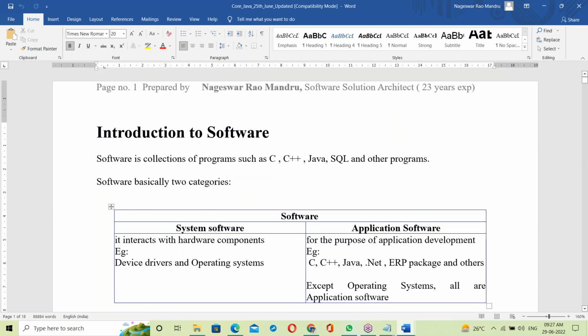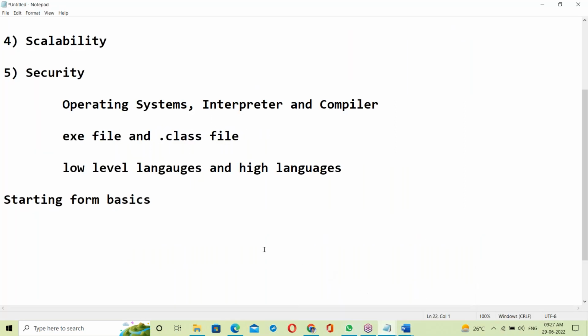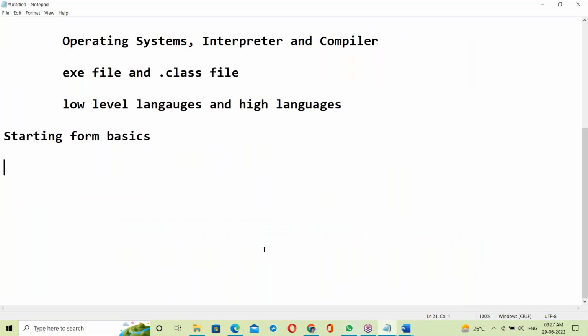Let us start from the basics. I'm starting from very scratch. Computer, basically, has two categories.